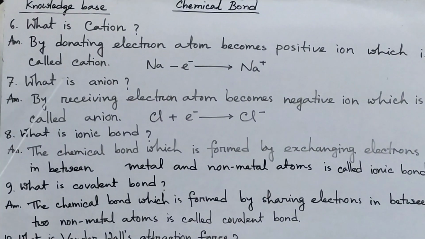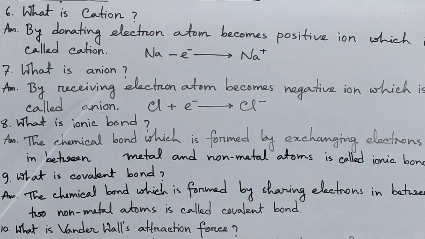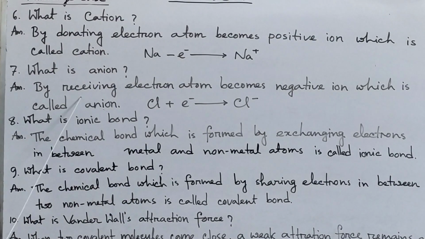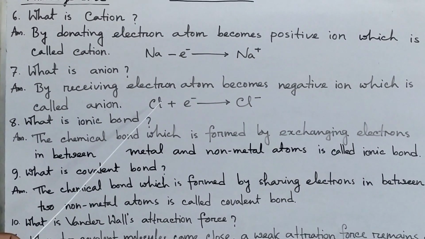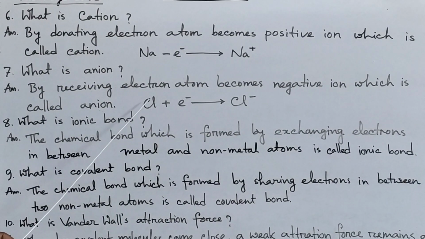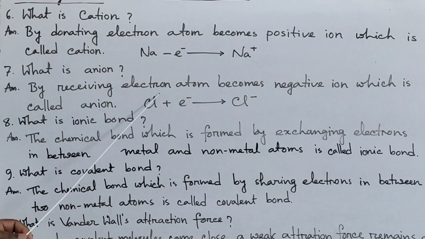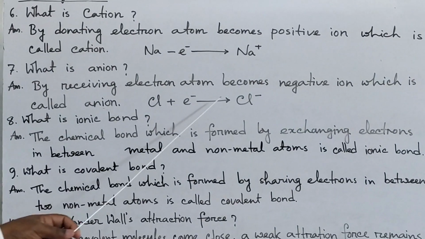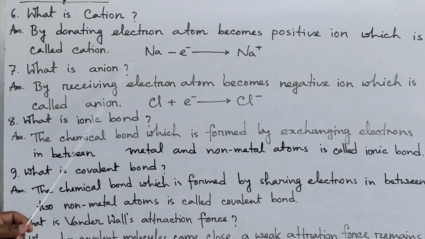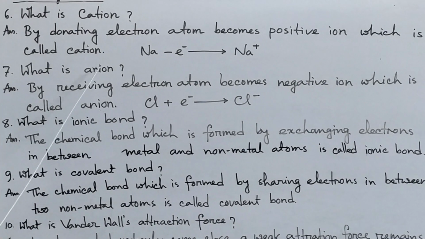Number 7, what is anion? By receiving electrons, an atom becomes a negative ion, which is called an anion. So chlorine has 7 electrons in its outermost energy level. So chlorine receives 1 electron and becomes chloride negative ion. This type of ion is called an anion.